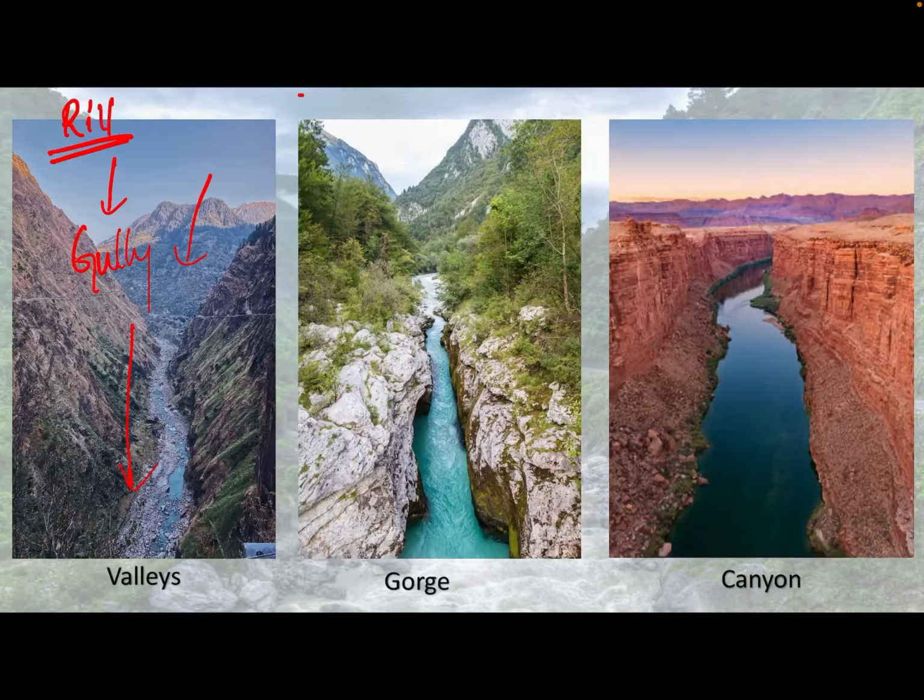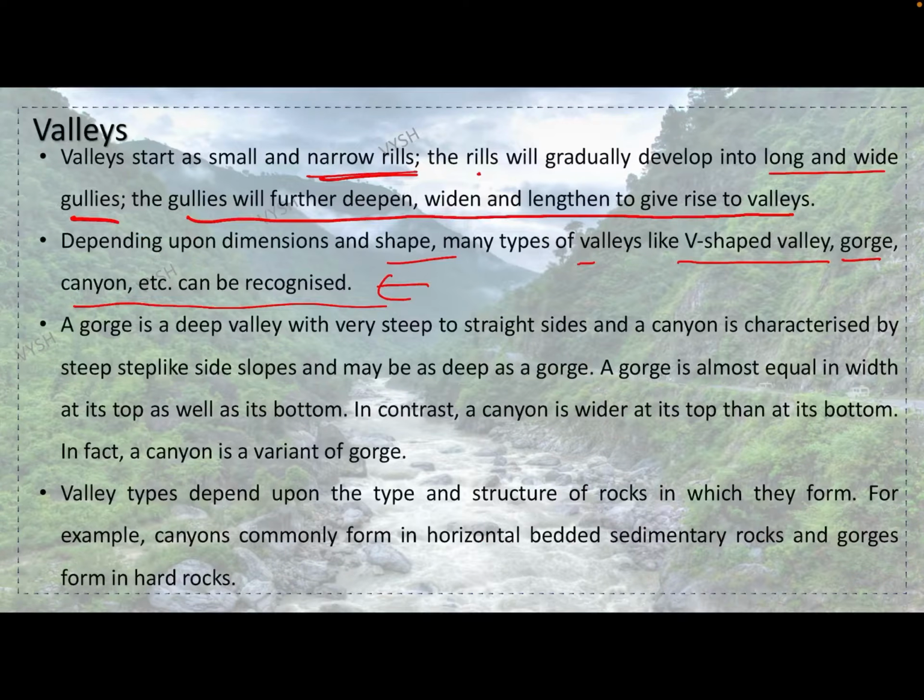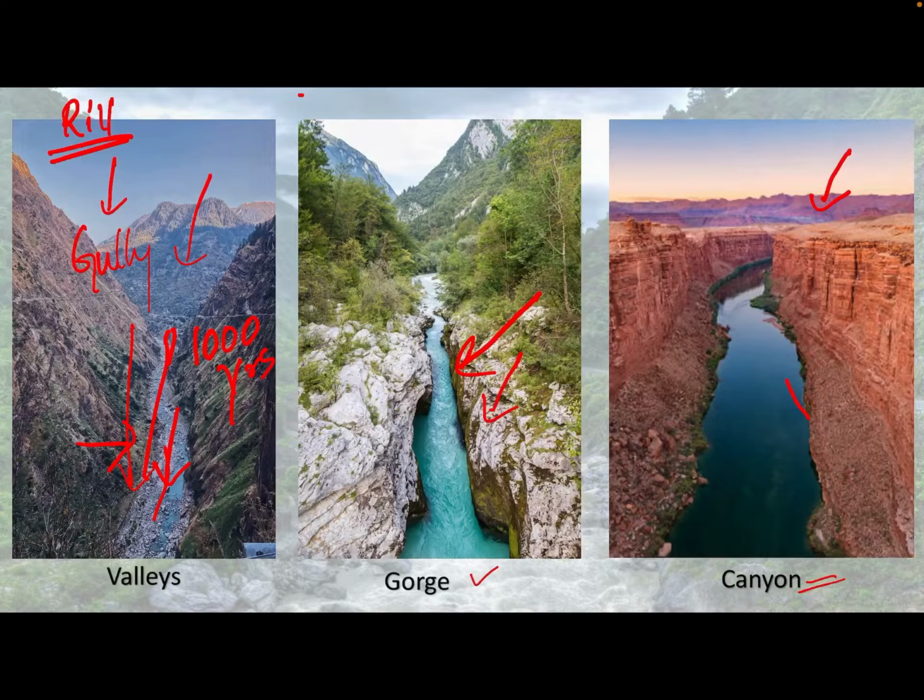can be recognized. See here, this is a gorge. When the depth increases, see here how deep it is, and in a canyon how deep it is. You will be able to understand if the water is flowing for a couple of years. For example, if we consider some 1,000 years, because of the erosional factors, this will go much deeper, which will form a gorge, and with the course of time, because of the erosion and all that, will form the canyons.